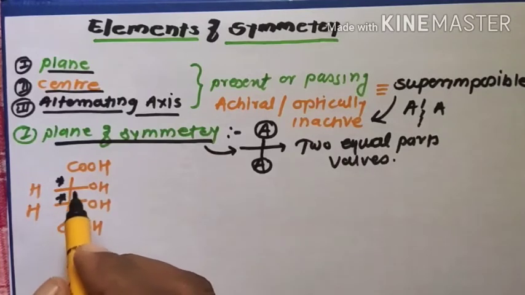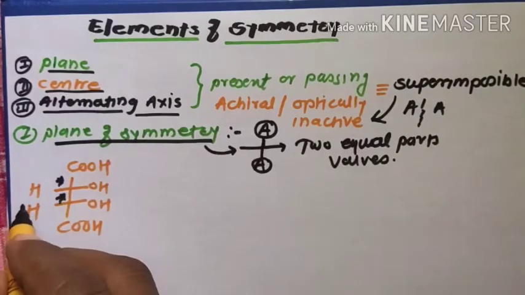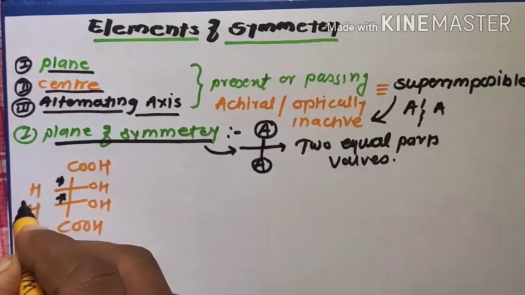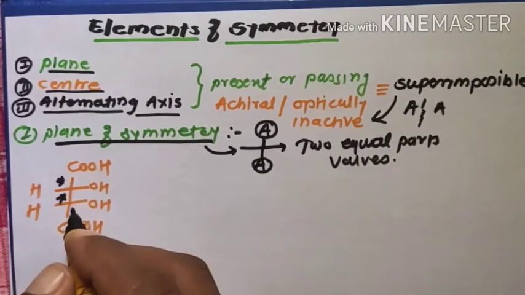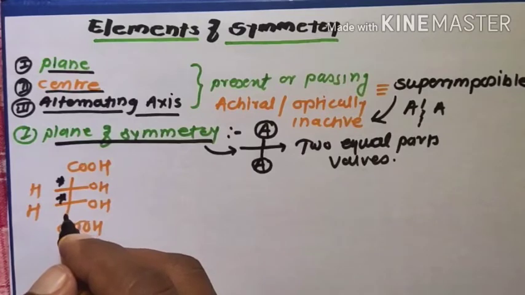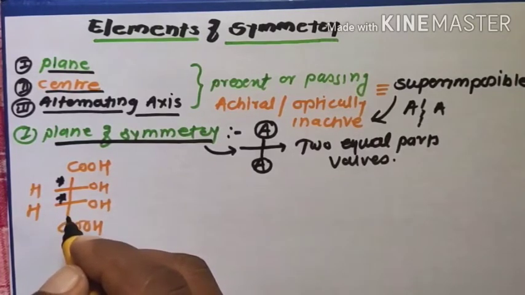Suppose an imaginary plane passes through the molecule and bisects it into two equal parts, or we take the mirror image of one half of the molecule. This mirror image is exactly the same as the other half of the molecule.